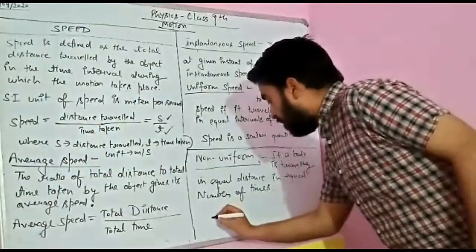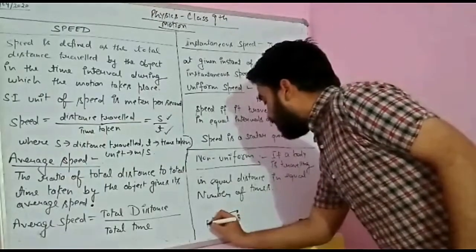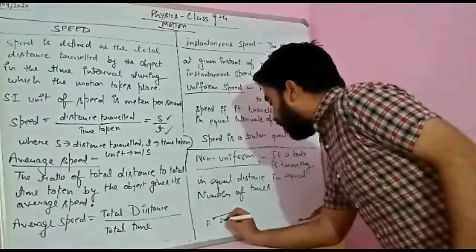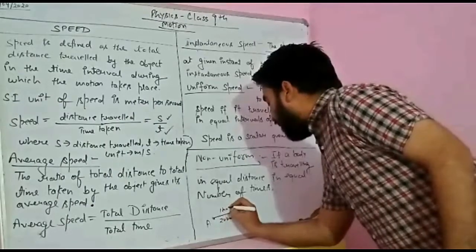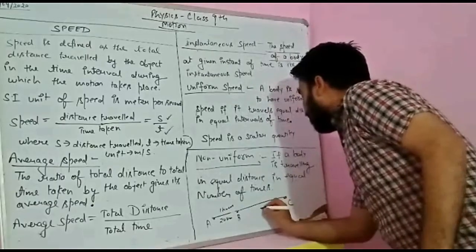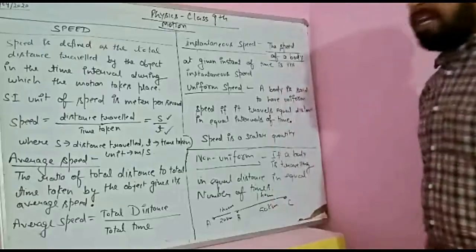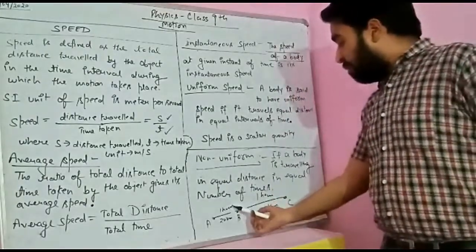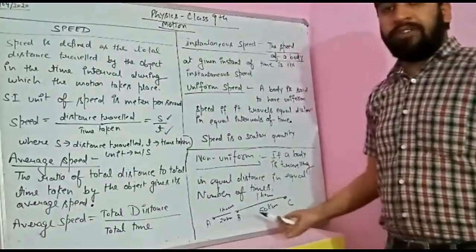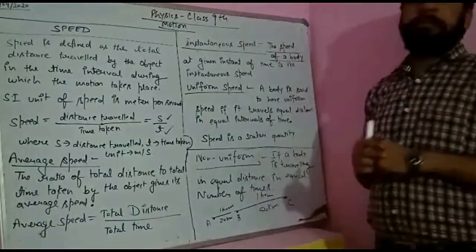For example, from A to B, this is a journey of say 20 kilometer, the body has taken 1 hour. From B to C, this was 50 kilometer and the body has taken 1 hour. So here the distance traveled by the object is not the same in equal intervals of time. So this is considered to have non-uniform speed.